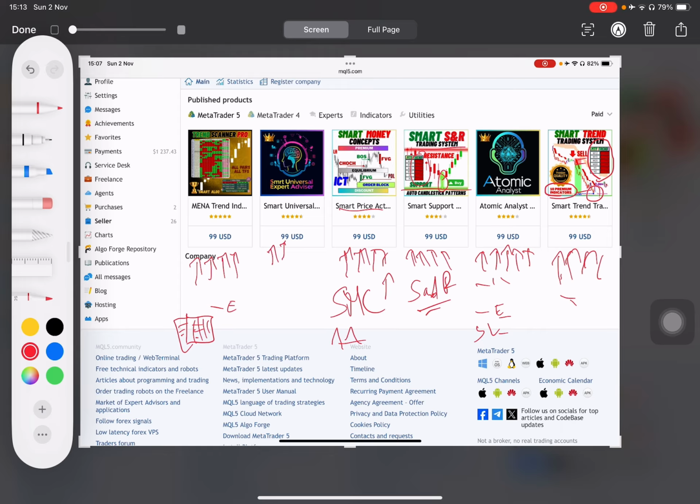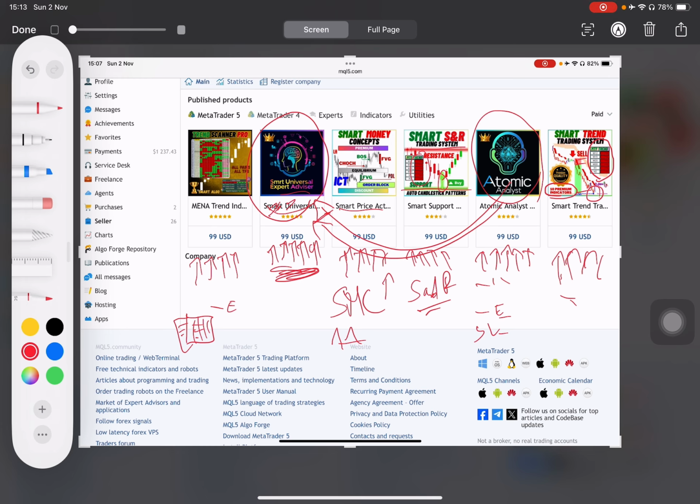The other thing that I have here is an expert advisor. And this is not a normal expert advisor. What's special about it is that it can be connected to any indicator in the world. So you can bring, for example, the Atomic Analyst and connect it to the smart universal expert advisor and create your own expert advisor, basically. It is automatic, and it comes with an indicator embedded inside of it already, but it also comes with the possibility of adding any kind of indicator and turning that indicator into an expert advisor.